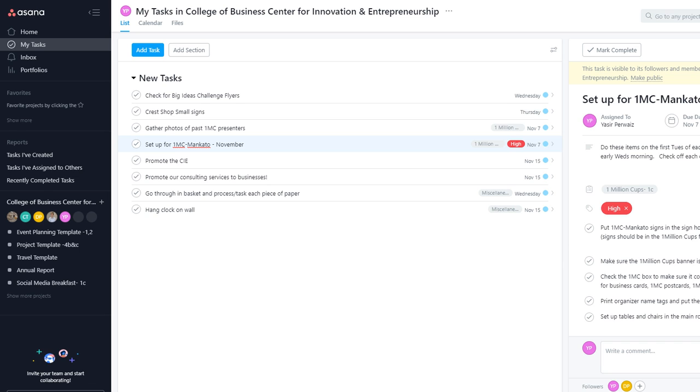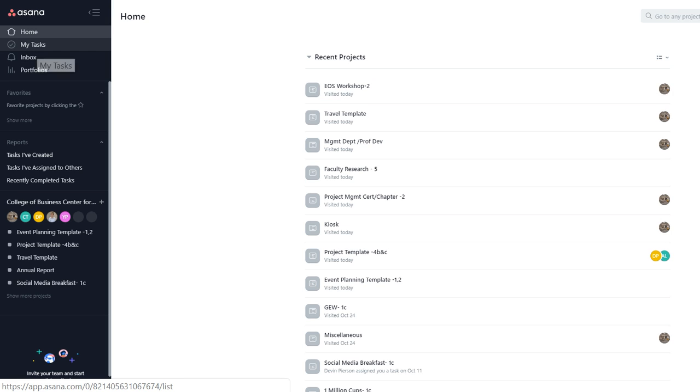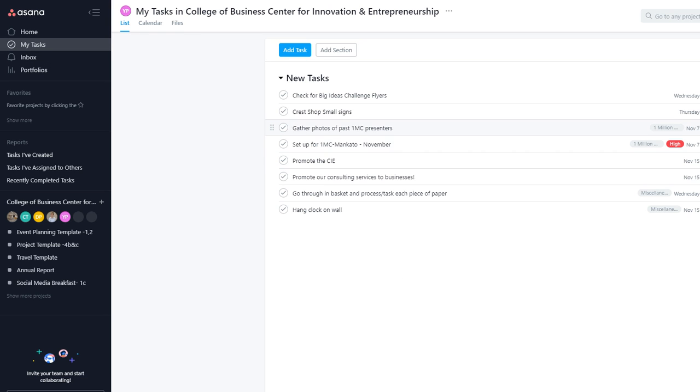I just simply log in to my account, select my tasks, and I know what I need to do every single day. This also gives me a well planned idea of what tasks need to be completed in the future. So in this way, I have a clear idea, and I can collaborate really well with my teammates.